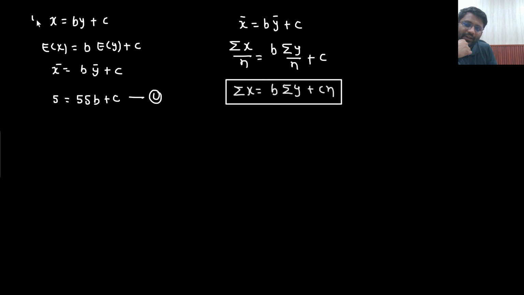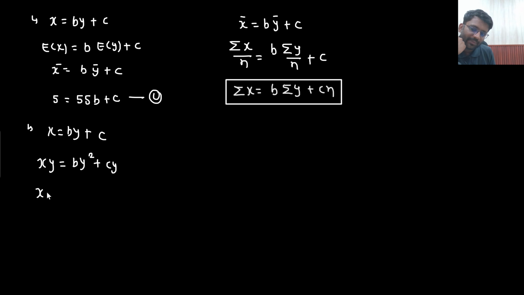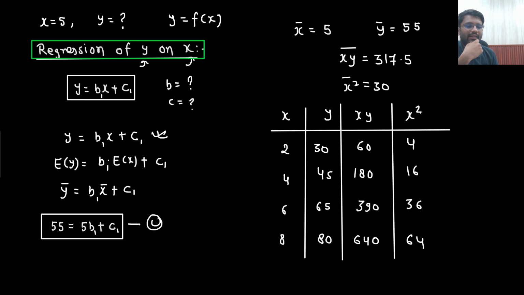For the second equation, what I will do is multiply with y on both of the sides, and then I am taking the expectation operator. xy bar plus y square bar plus c y bar. Right? So what do I need? I need xy bar. Do I already have the data? xy bar is 317.5.